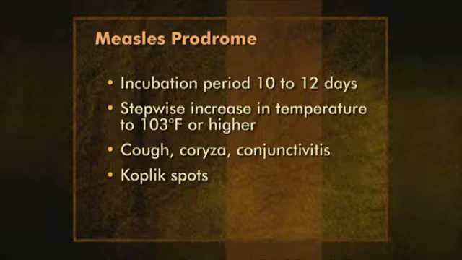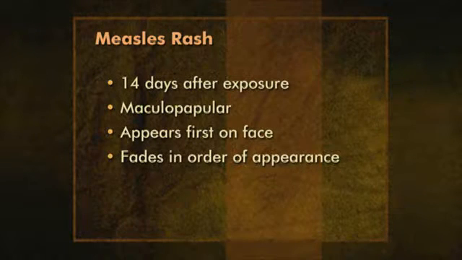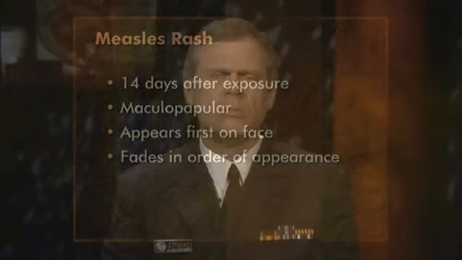An astute observer may see Koplik spots, a rash found on mucous membranes, a day or two before the cutaneous rash. This prodrome usually lasts 2 to 4 days. The rash appears about 14 days after exposure and is caused by deposits of measles antibody in the skin. The rash is maculopapular and appears first on the face. During the next 2 or 3 days, it descends to the trunk and then to the arms and legs. The rash fades in the order of appearance.